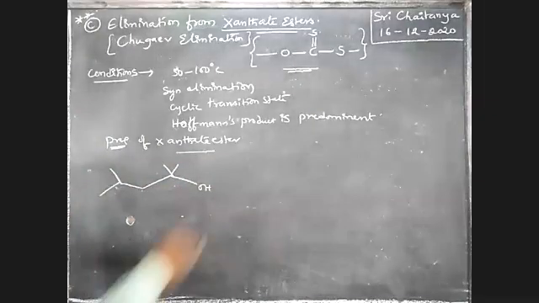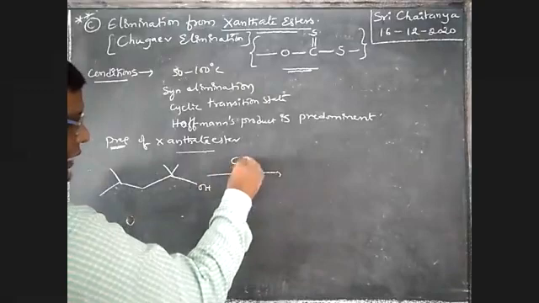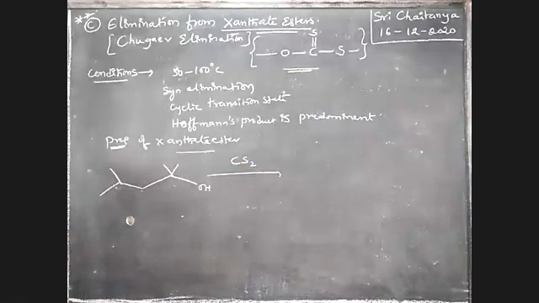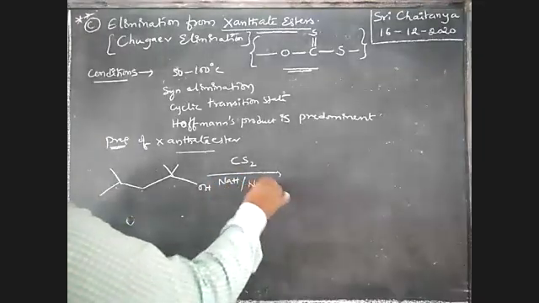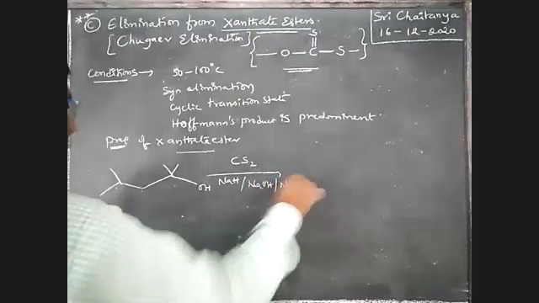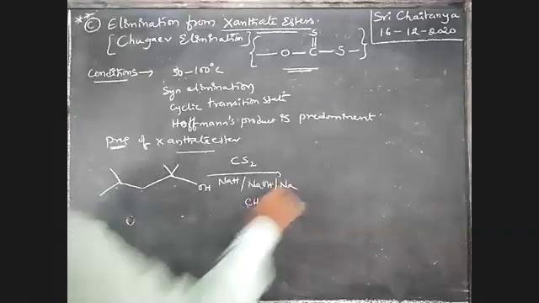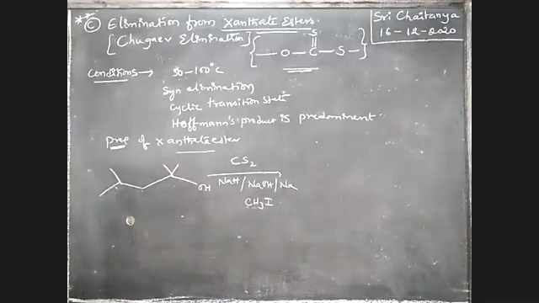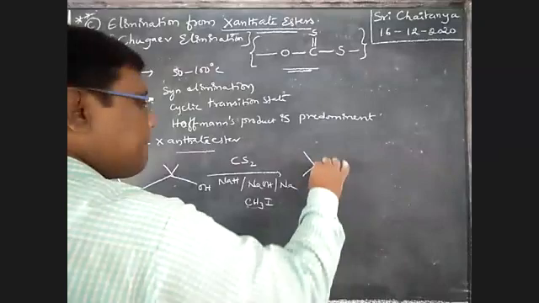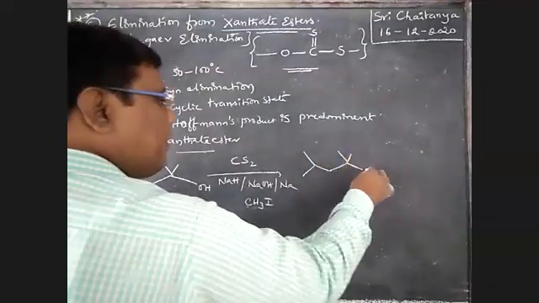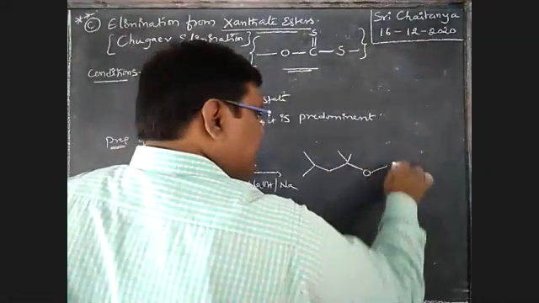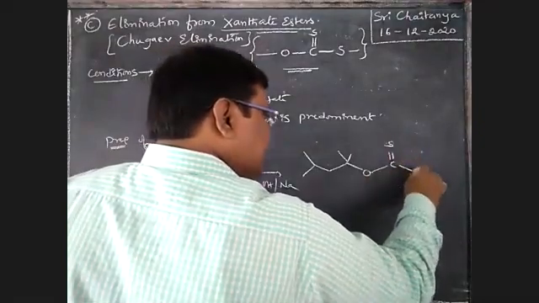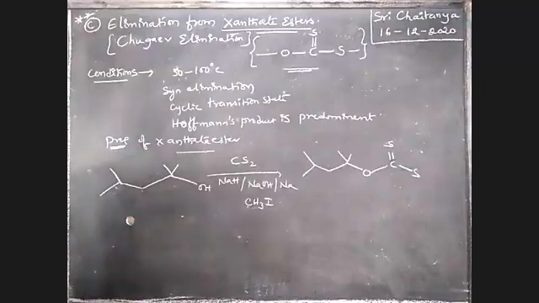When this alcohol reacts with carbon disulfide and either NaOH, sodium metal, or with methyl iodide taking conditions, that gives O bonded with C double bond S. That is, xanthate ester is formed.